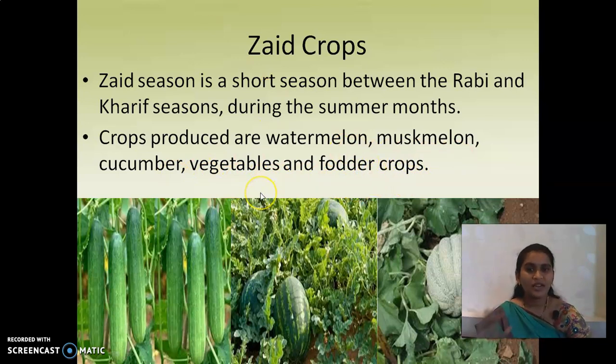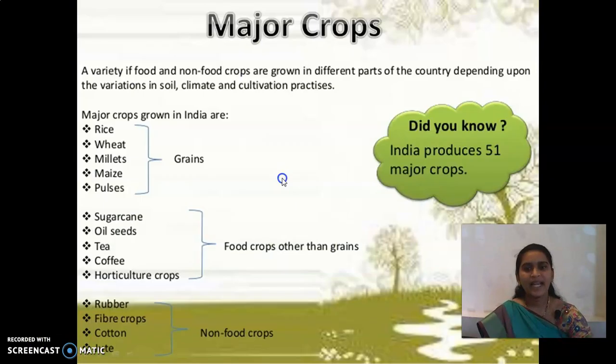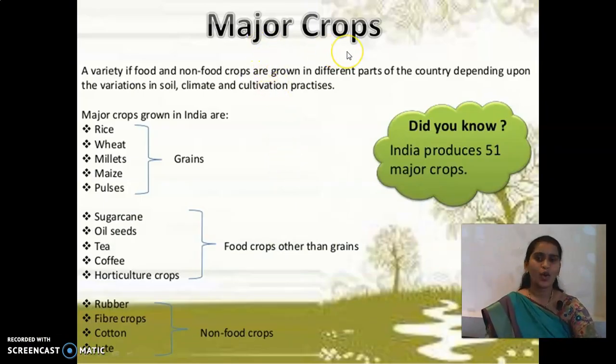So hope you guys understood the 3 types of cropping seasons in India. Guys, can you name me what are the 3 types? One it is, yes, Rabi season. The second one it is Kharif, and the third one it is Zaid. So you have to remember what are the major crops in those seasons and which are the states they will be growing in, and the time, from which month to which month they will be growing. Okay. And the next one we can see is some of the major crops.